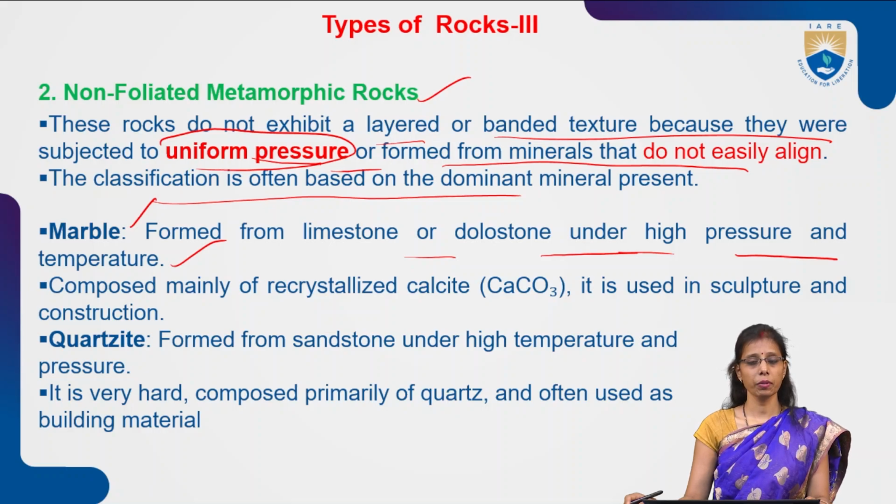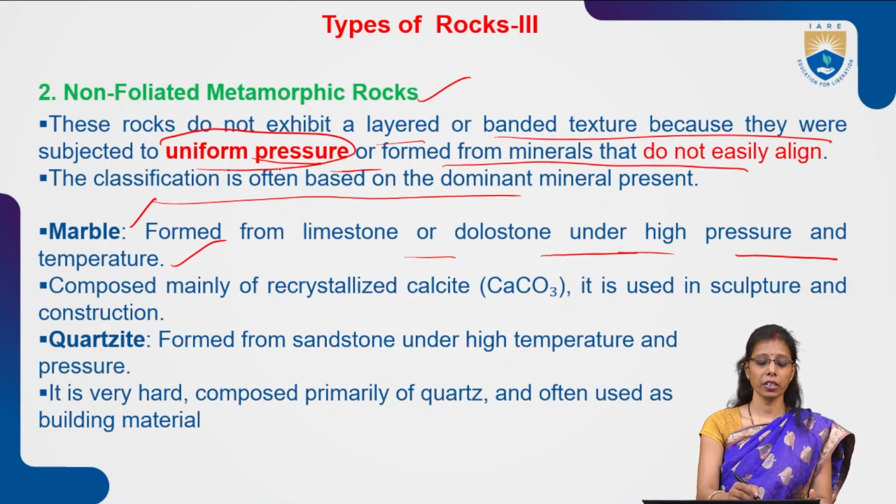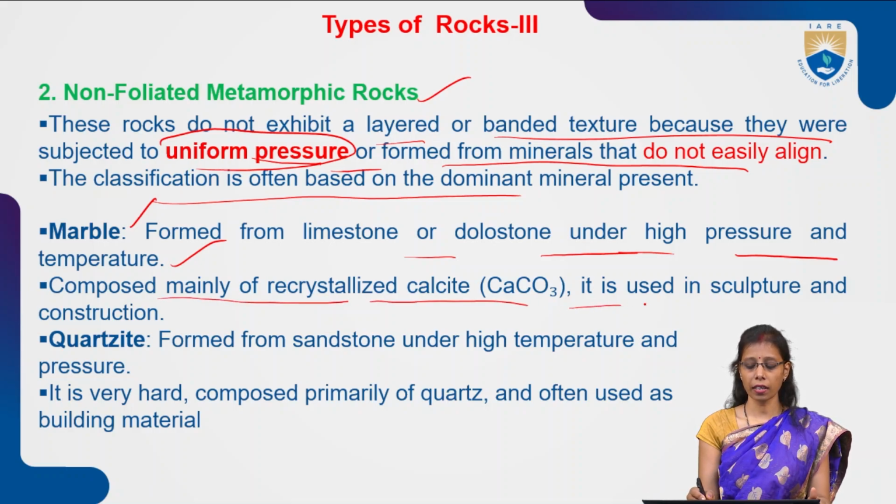Always remember, a foliated texture has bands or layers, and a non-foliated texture doesn't, because it goes through uniform pressure. Marble is composed mainly of recrystallized calcite, and it is used in sculptures and construction.